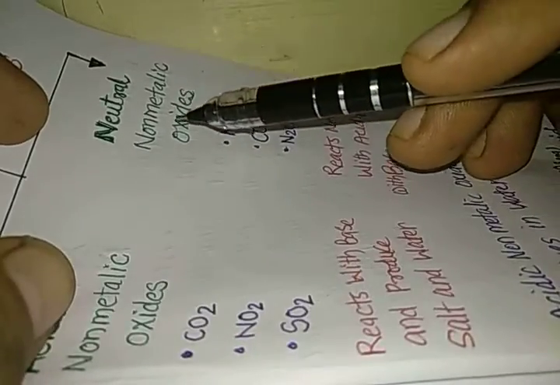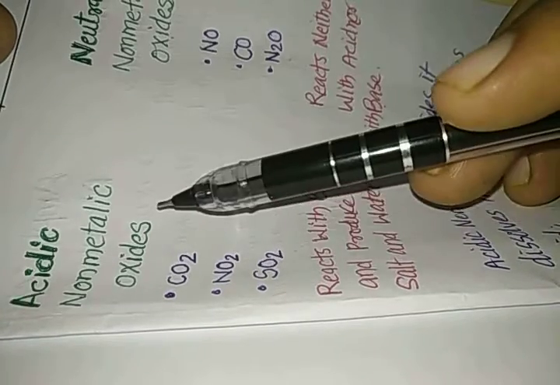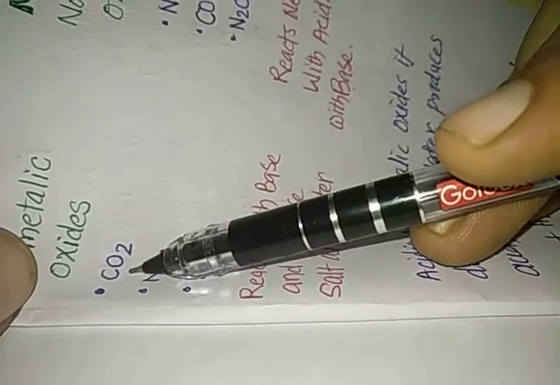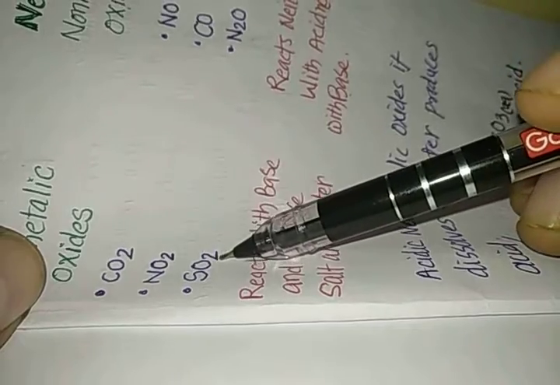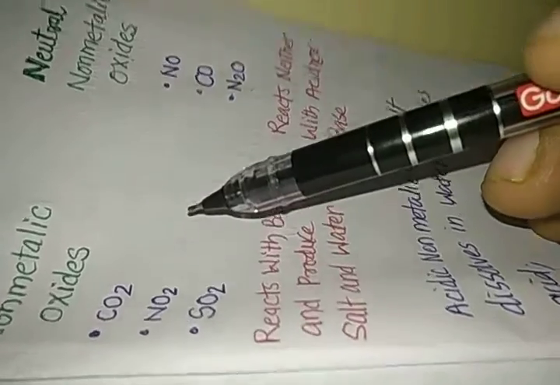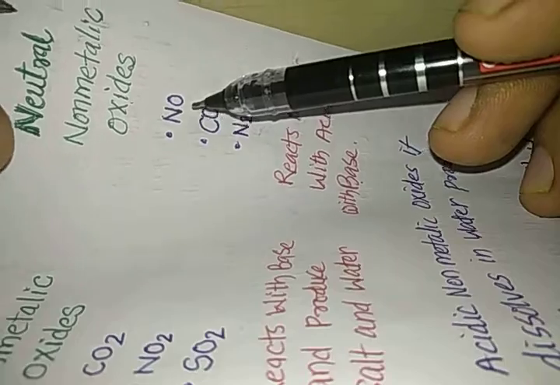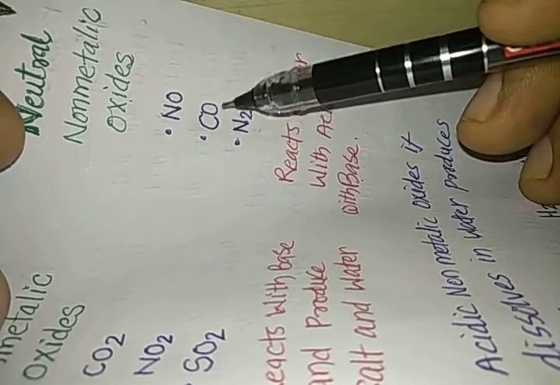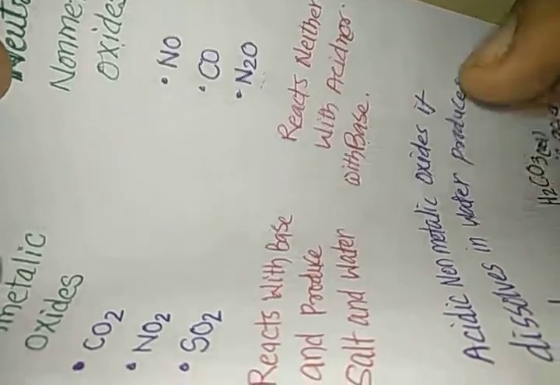As they do not react with acid or base, they are called neutral, and those that react with base and produce salt and water are called acidic non-metal oxides. The examples of acidic non-metal oxides are carbon dioxide CO2, nitrogen dioxide NO2, sulfur dioxide SO2. Even SO3 is an acidic non-metal oxide. Whereas the neutral non-metal oxides are nitric oxide NO, carbon monoxide CO, nitrous oxide N2O. These three are the examples of neutral non-metal oxides.